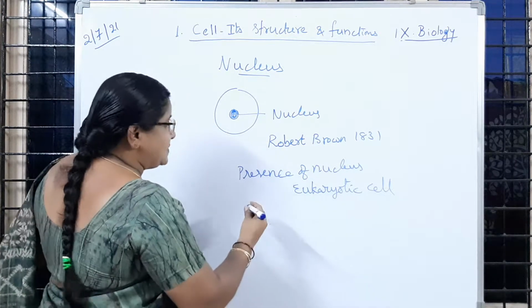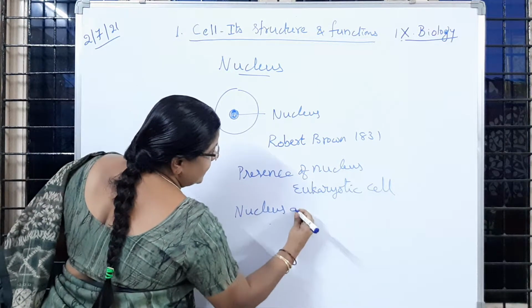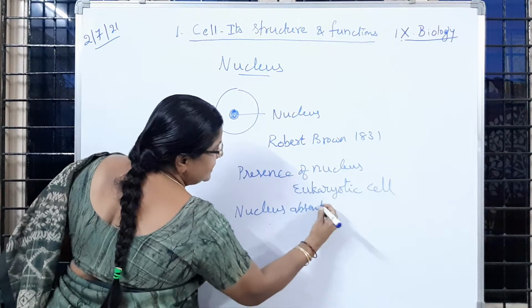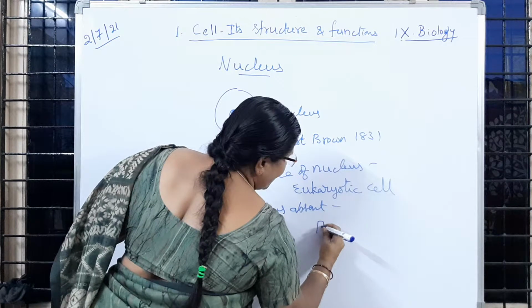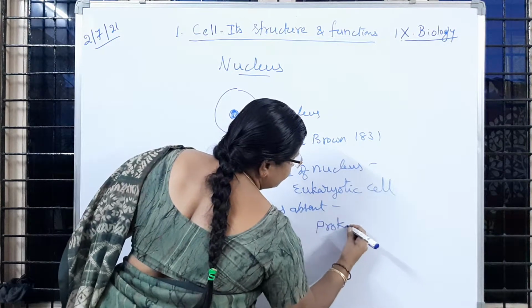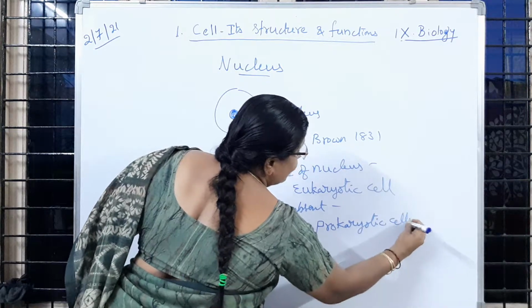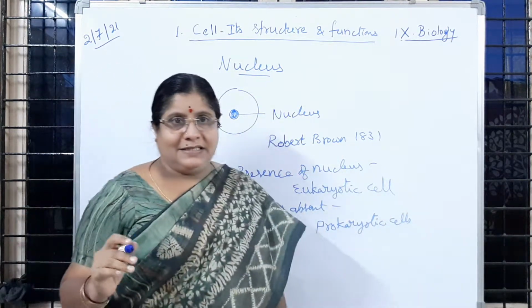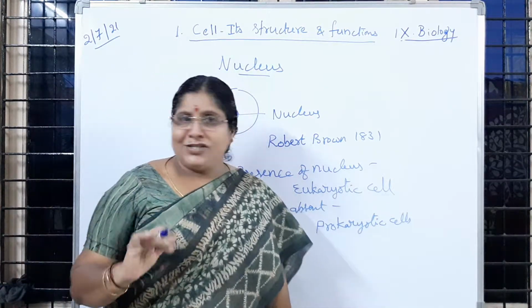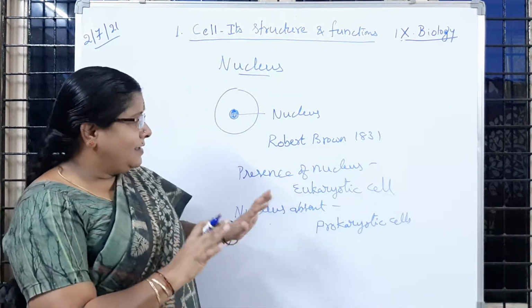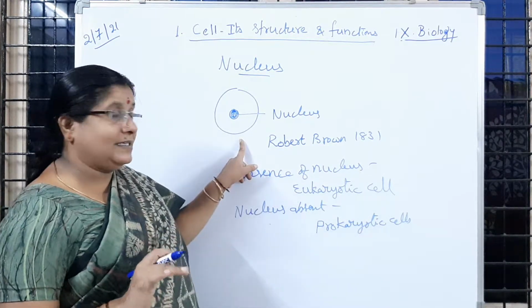If the nucleus is absent, not there in the cells, then what do we call those cells? They are called prokaryotic cells. Is it clear to you? For example, cyanobacteria: in that, the nucleus is not there. So this is based on the presence or absence of the nucleus. Is it clear to you?